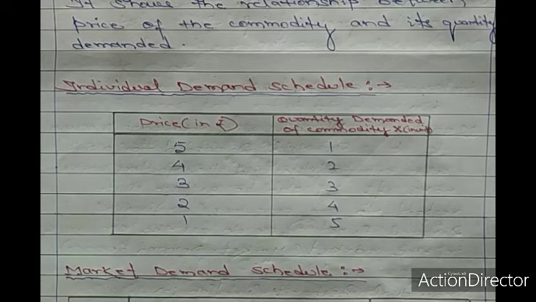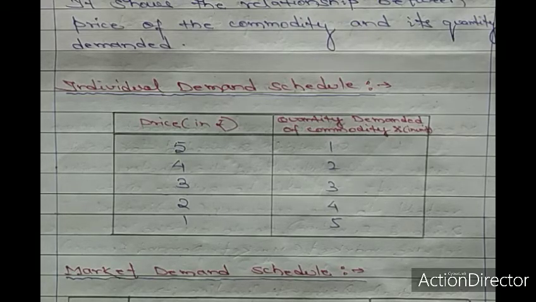Here the keyword is a consumer, a single consumer. As we know, if the price of the commodity increases, demand decreases. This schedule shows the same thing, the inverse relationship between price and quantity demanded.